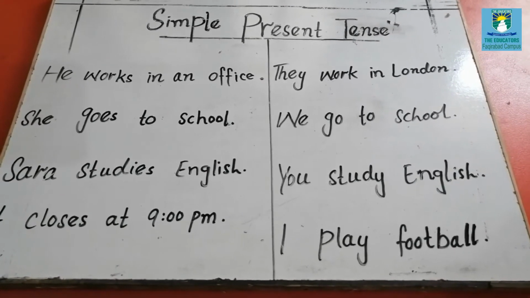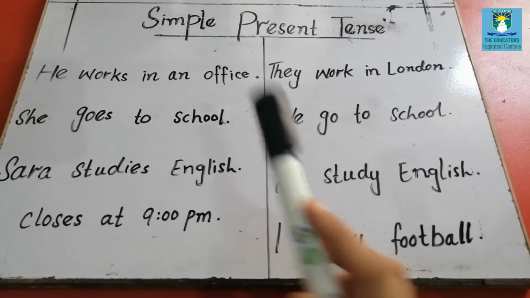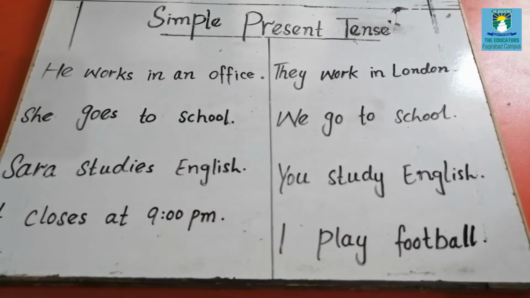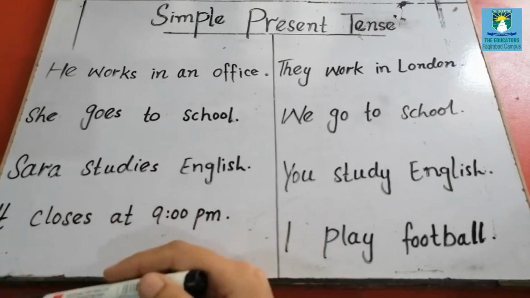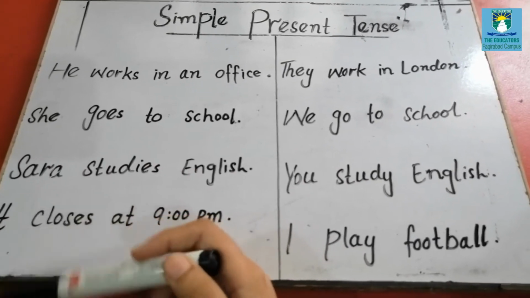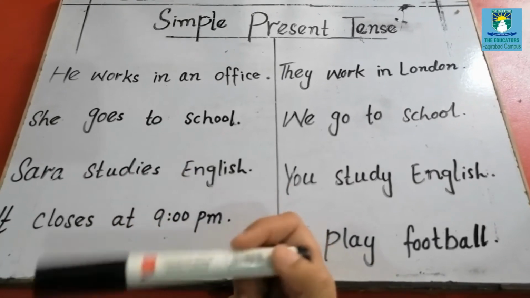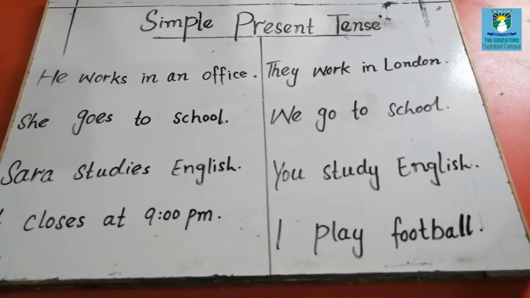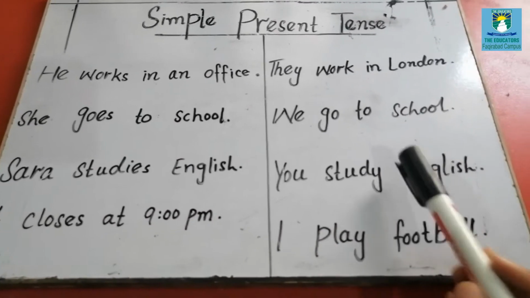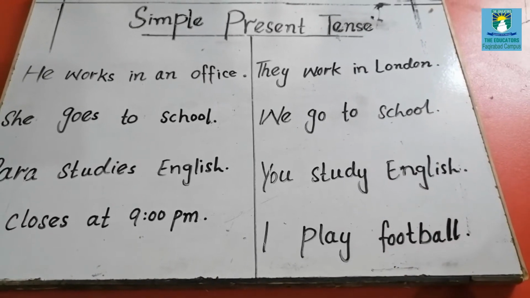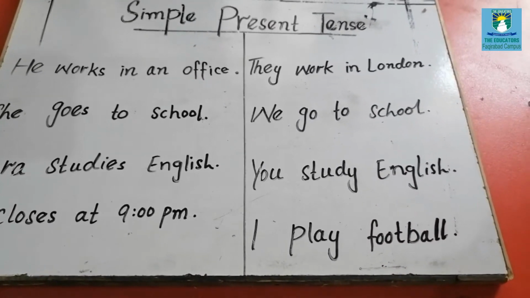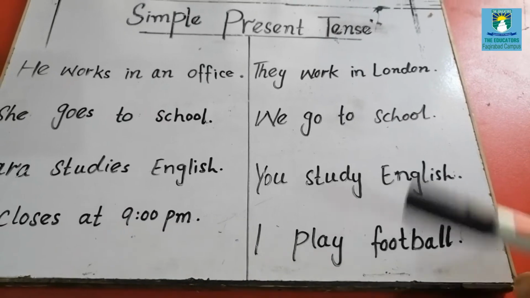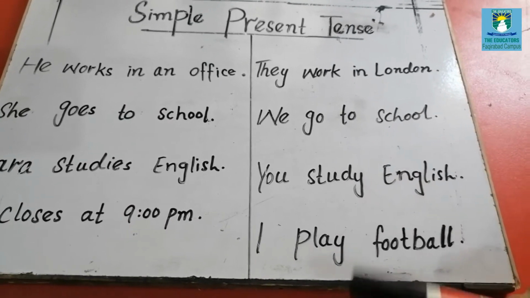I'm your English teacher. In the previous lecture, we studied the simple present tense, and we learned that when the subject is singular, like he, she, it, or a name, we use s, es, or ies with the verb, depending on the way the verb ends. So today we will learn that when the subject is plural, we don't use s, es, or ies with the verb.